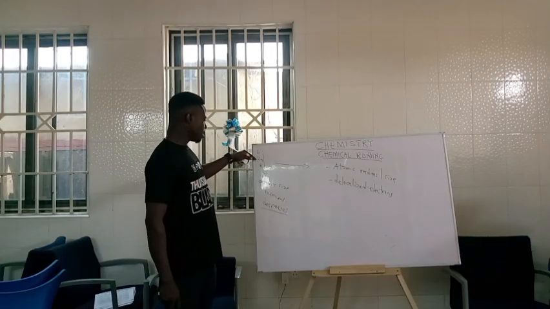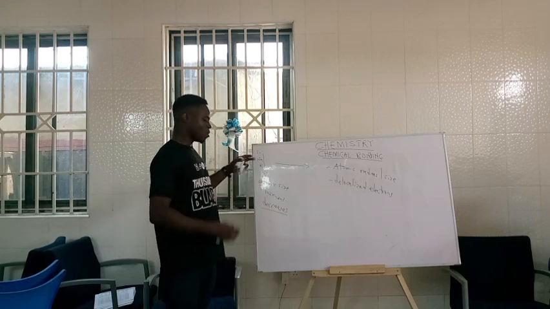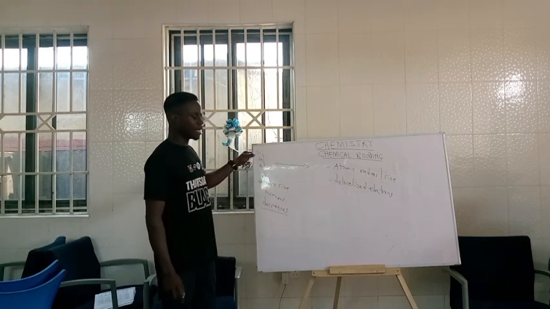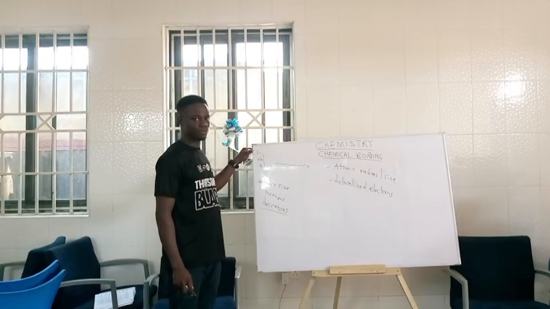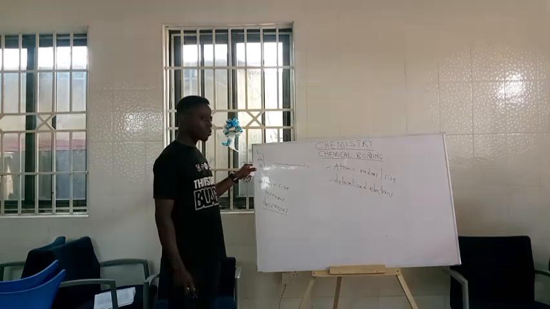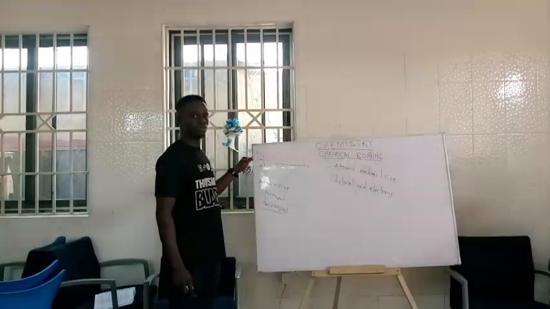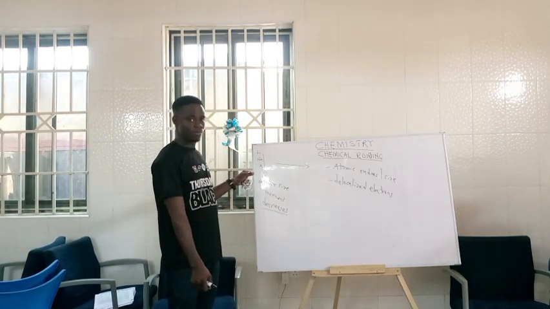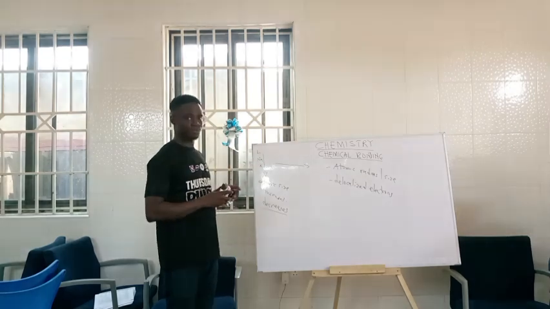Once I move down this group, the atomic size increases. Lithium is smaller compared to sodium, so sodium is bigger than lithium. Potassium is also bigger than sodium. When you move down to cesium, you realize they're very big compared to the rest.